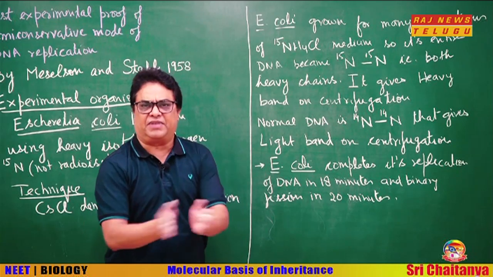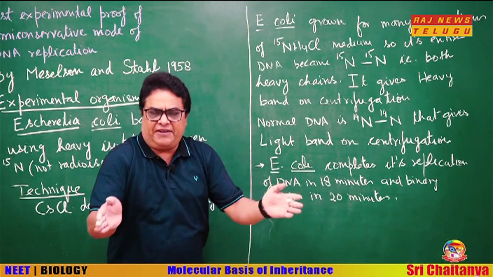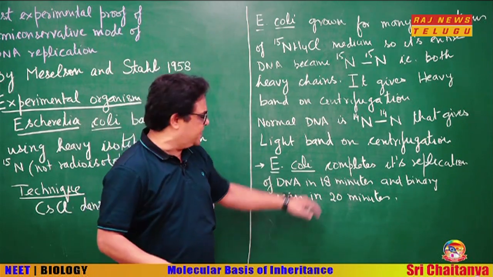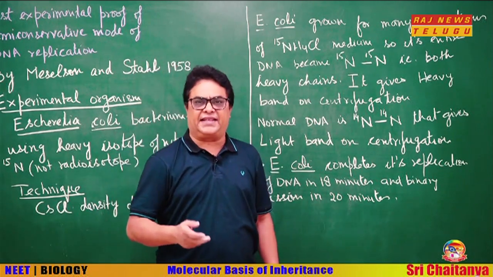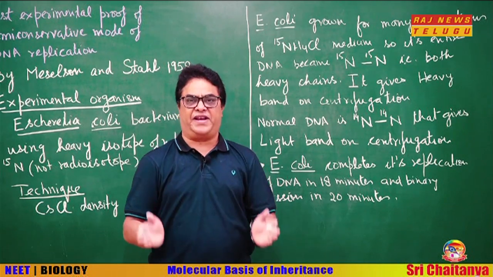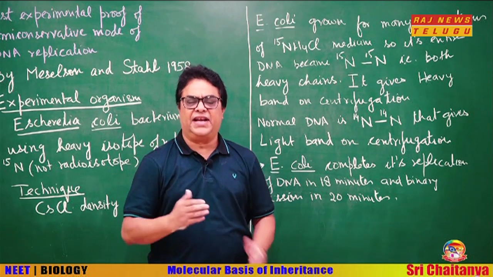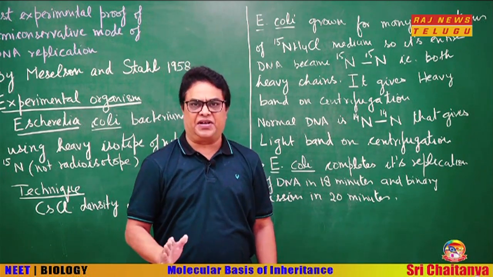Now, you see Escherichia coli completes its DNA replication in 18 minutes, and in next further 2 minutes it completely separates, means complete binary fission 20 minutes, and of these 20 minutes the first 18 minutes it completes its DNA replication. So, if we take samples after 20 minutes, it means one round of DNA replication has taken place. If we take samples after 40 minutes, it means 2 rounds of DNA replication have taken place. I think this is all clear to you.